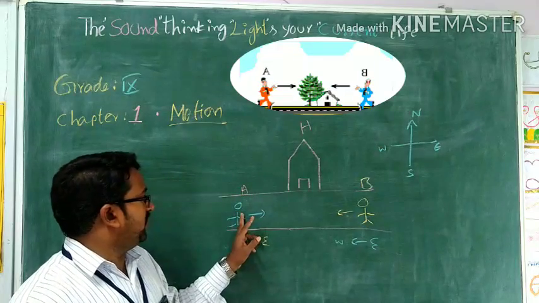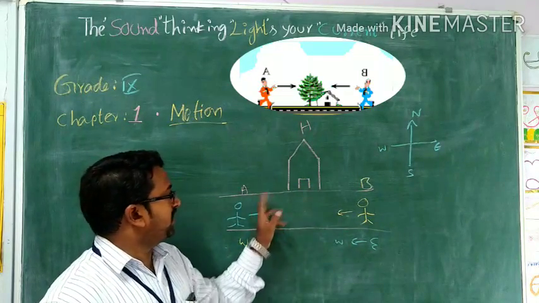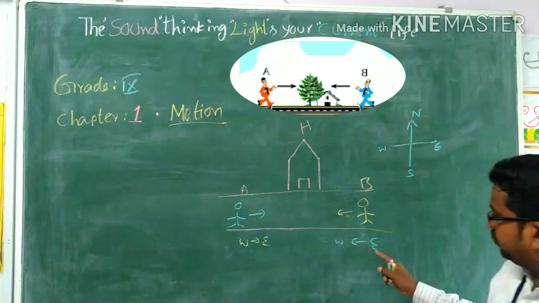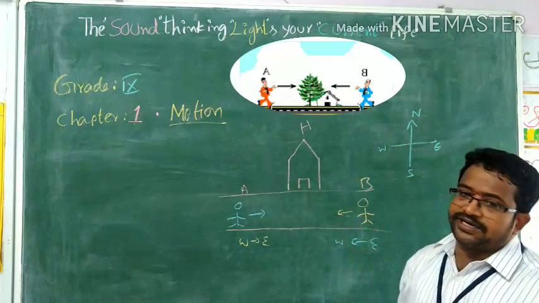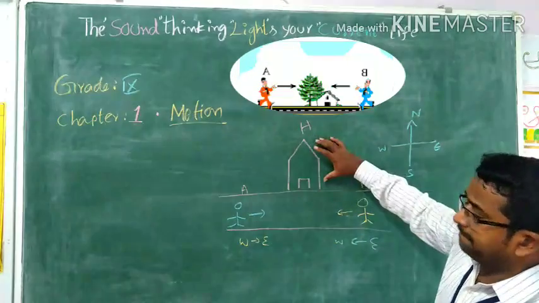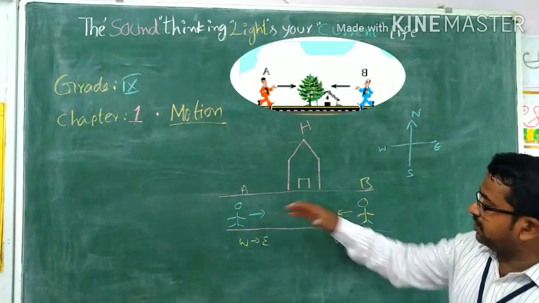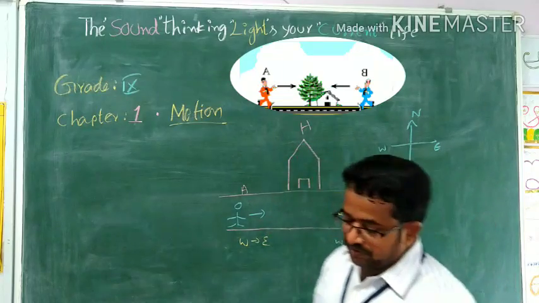For this person A, the house is on the left side. For the person B, because he is going from east to west, the house is on the right side. The house is the same, the position of the house is the same, but with reference to B it is on the right side, and with reference to A it is on the left side.